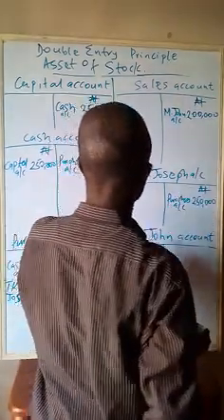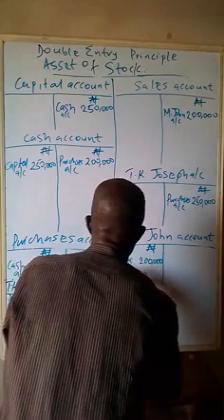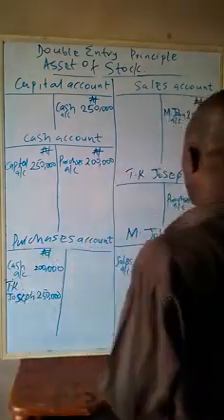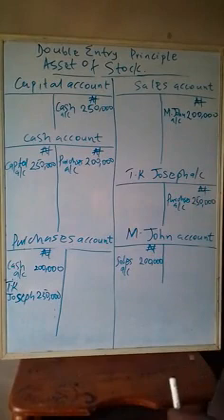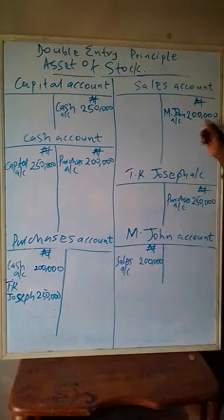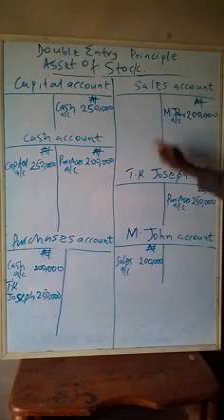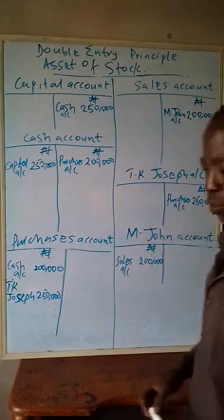And the corresponding entry here is what it says. Double entry principle, credit, debit, the same amount. A single transaction, the same amount. Different accounts, sales account, M. John account.